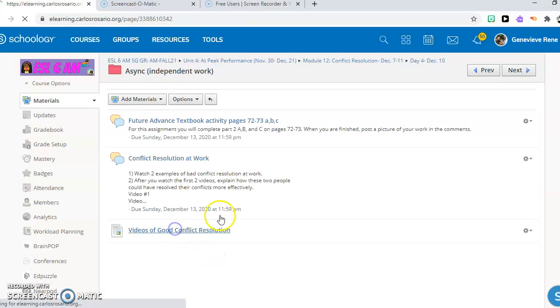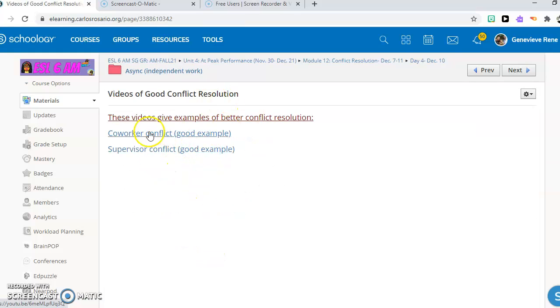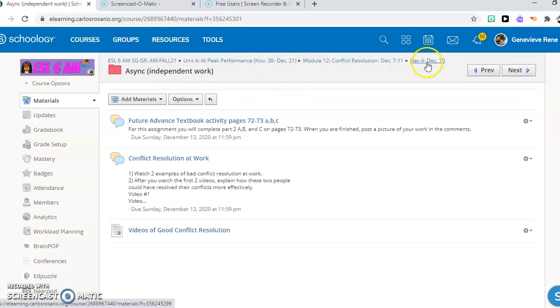Then when you're done, there are two examples of them, good examples, so you can look at these two videos after you complete the first one. And that's it for async.